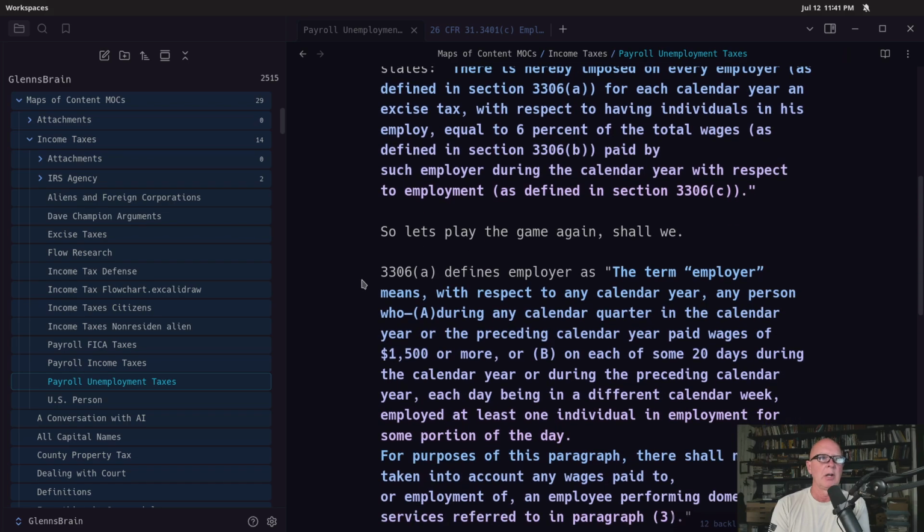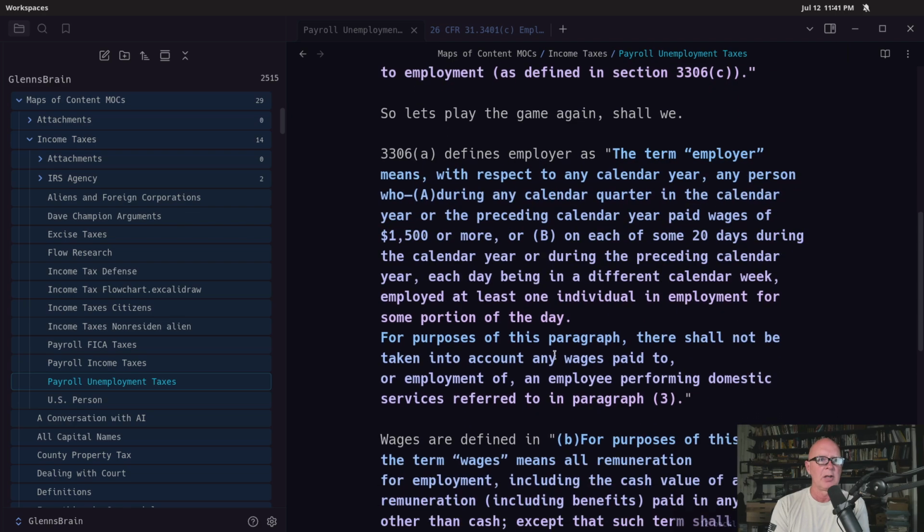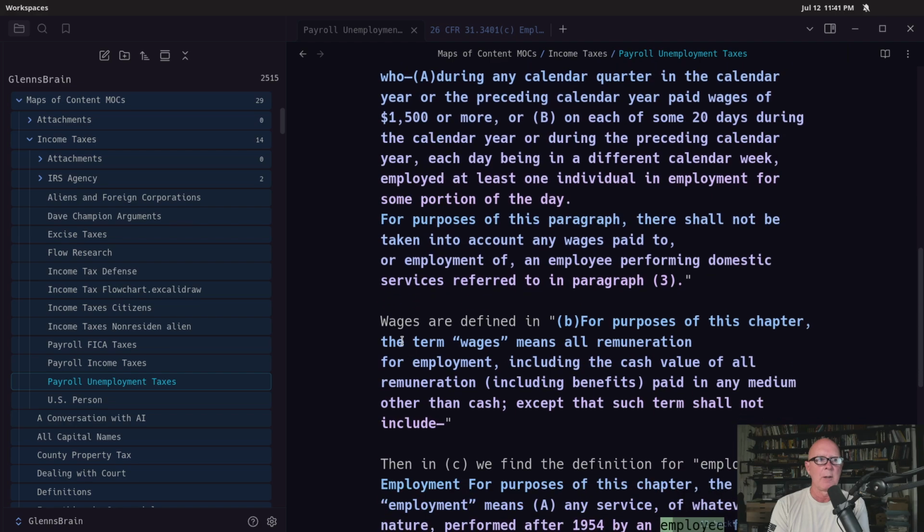So here we go. 3306A defines an employer. The term employer means with respect to any calendar year, any person who, during any calendar quarter in a calendar year or the preceding calendar year, paid wages of $1,500 or more, or B, on each of some 20 days during the calendar year. Kind of skip through all that nonsense. For purposes of this paragraph, there shall not be taken into account any wages paid to or employment of an employee performing domestic services referred to in paragraph 3.